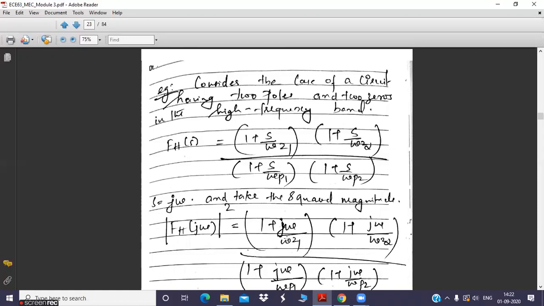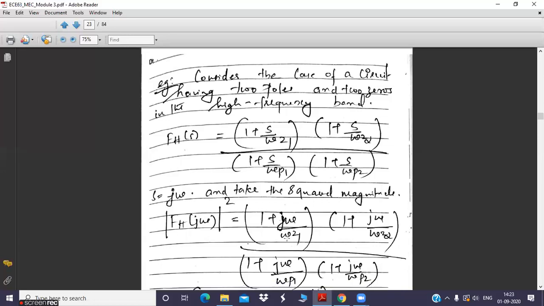But in this example, I have assumed that the zeros are not at infinity, which means we have to take those two terms into account. Again, the two poles omega p1 and omega p2 are not dominant with respect to each other. Neither omega p1 is dominant with respect to omega p2, nor omega p2 with respect to omega p1. So we need to consider both the poles in order to calculate the equation for FH of S.